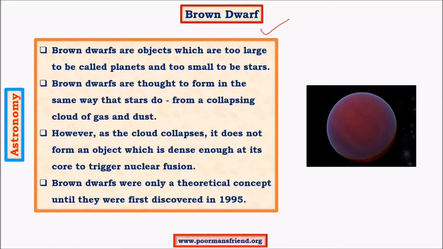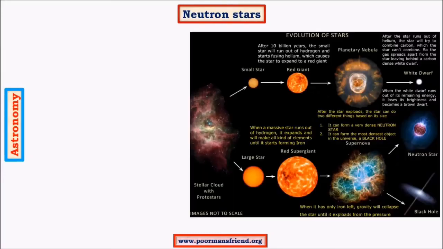I've told that nuclear fusion requires a lot of energy to start, and usually the energy is obtained from the gravitational force. As gravity pulls matter towards the center, it creates a huge amount of pressure, leading to a huge amount of temperature, and this temperature is used to ignite nuclear fusion. But as the star is not significant in size, the pressure at the center is not significant enough to start nuclear fusion. So this star will remain as a brown dwarf.